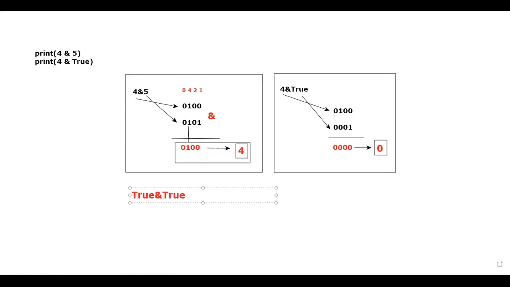Please tell me, true means what? True means 1. Now tell me, what is the answer for 1 and percent 1? First of all, how will this true be represented in the form of 1? That means 1 is 0001. Now if I calculate the answer between those two things, what will the answer be?